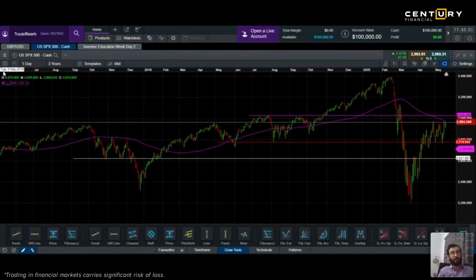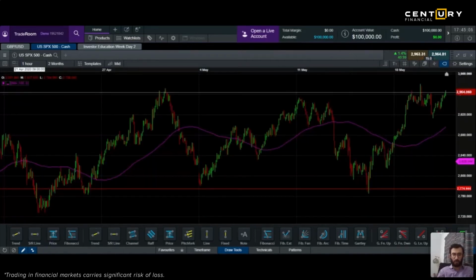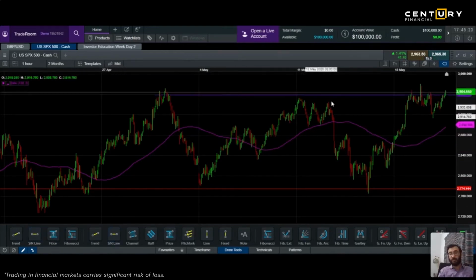If I do the same thing on a 1 hour chart, now see what happens on a 1 hour chart, which is much more of a shorter term. Anybody who wants to do day trading looks at a 1 hour chart. In a 1 hour chart, it looks like a very big resistance, right? And it's still not breaking it. If it comes down again, then you will have to identify a support line to buy it.